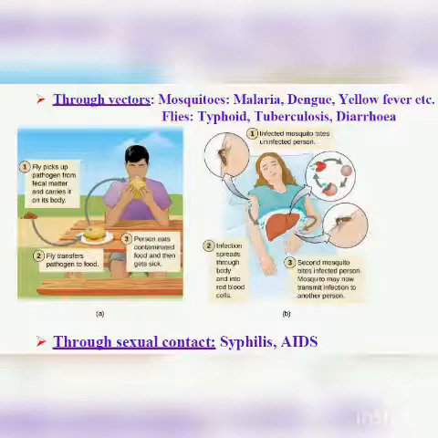Okay, you can see here. In the second picture you can see that an infected mosquito bites the uninfected person, the person who is not infected. Okay, now what will happen? This mosquito is carrying the microorganism, so it bites the healthy person. So what will happen? You see here, second point, the infection spreads through the body and into the red blood cells. Okay, because now the microorganism has entered the body, so the new infection will start.